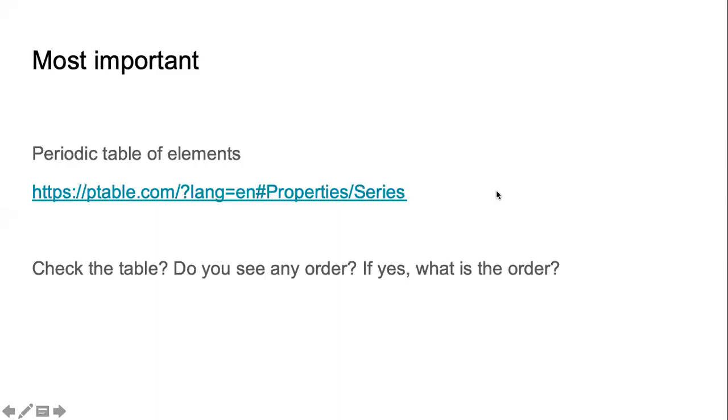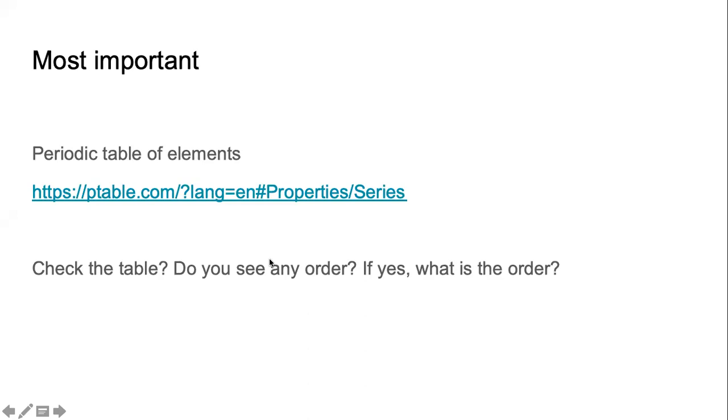If you did see the table carefully, can you try to answer this question? Do you see any order? If yes, what is the order? If you don't remember what the table looked like, I would show it again. But first understand the question. Are the elements arranged in a random order, or is there a particular order?